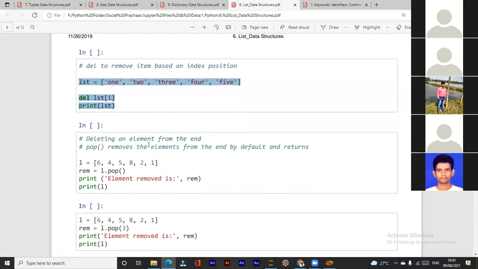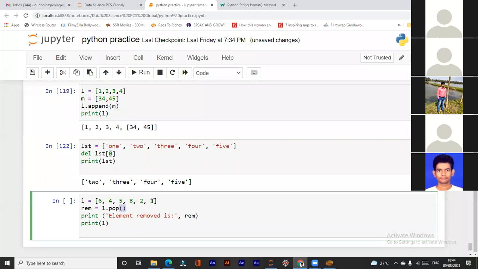Now to delete an element from the end, we can use pop, because pop automatically removes the element from the end by default and returns the list. If we use pop, I haven't written anything, but it will automatically remove 1 from the end.